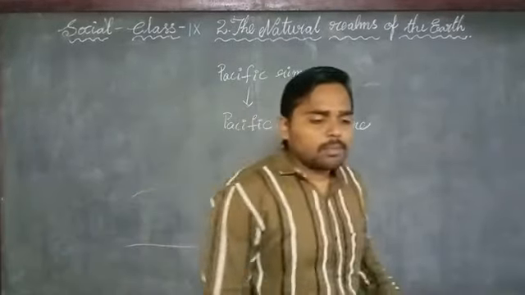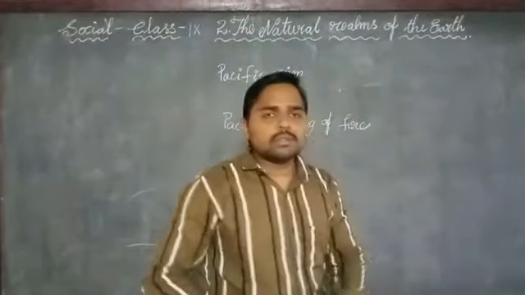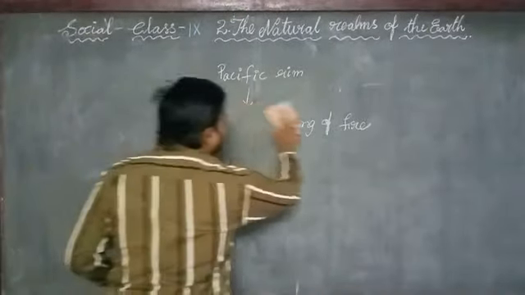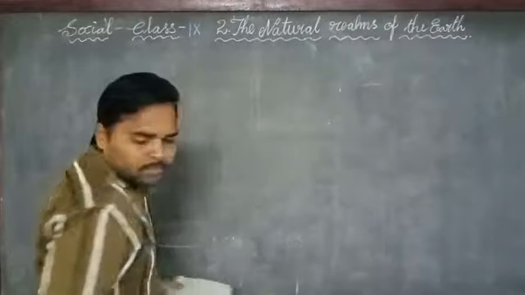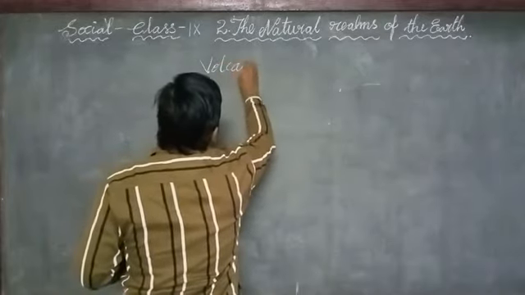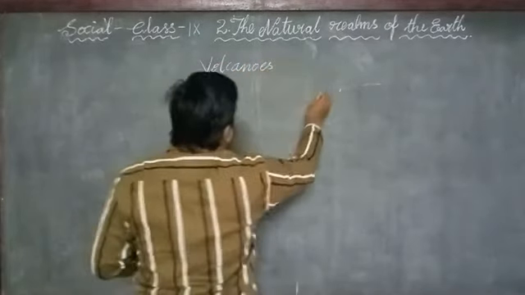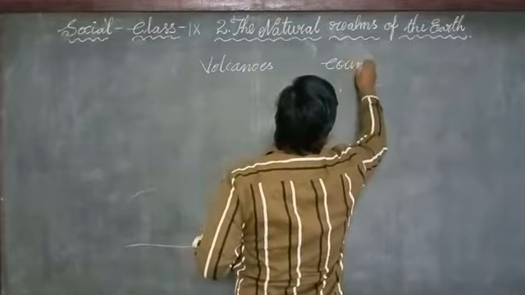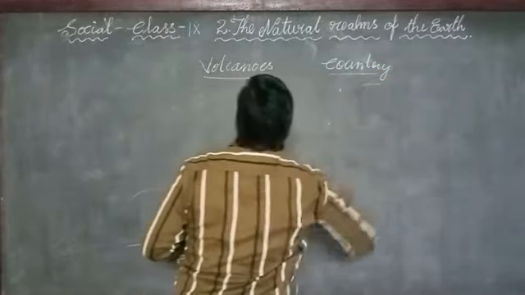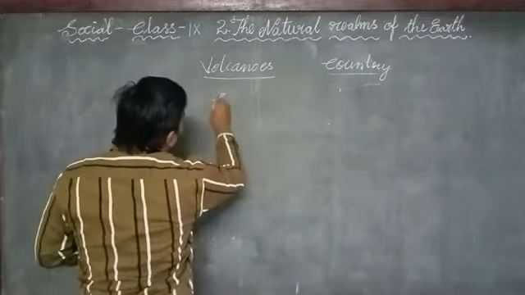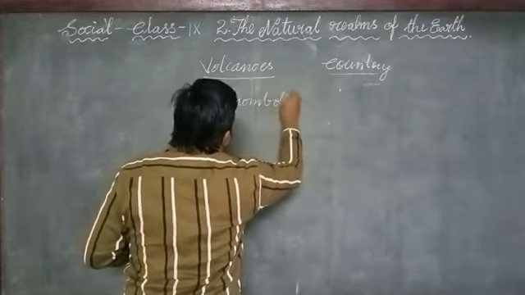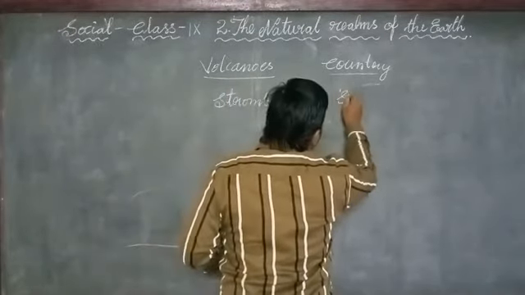Now let us see some of the active volcanoes around the world. Stromboli, located in Sicily.